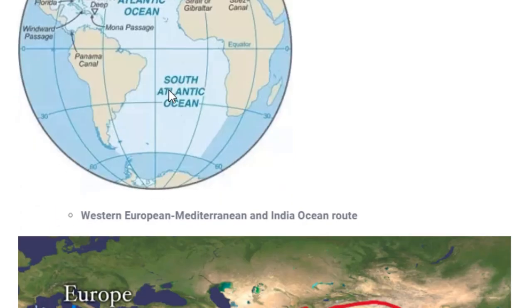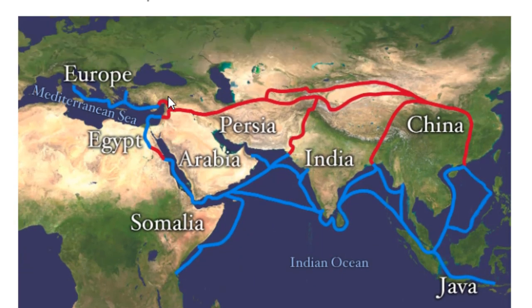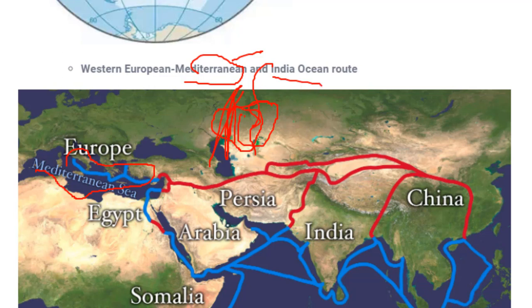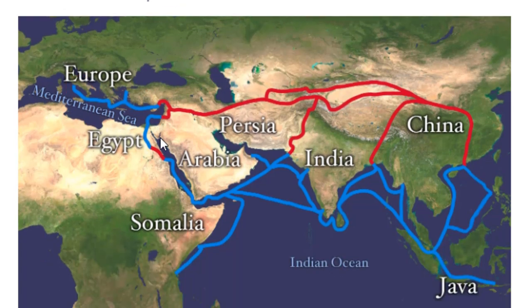Moving to the next route, we'll see all the routes on the map so that you can easily understand. The next route is Europe, Western Europe, Mediterranean, and Indian Ocean. By the name, it is clear where Western Europe is. Somewhere at these places is part of Western Europe. And the Mediterranean is a sea. Here is the Mediterranean Sea. And here we have the Indian Ocean. Just a minute, let me scroll up so that the entire image is visible.